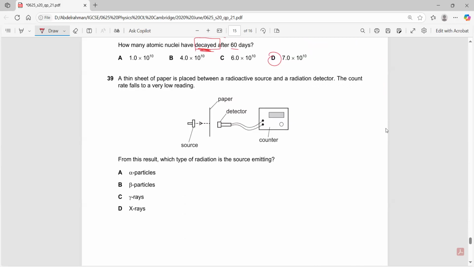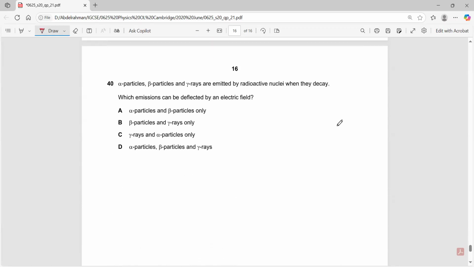A thin sheet of paper is placed between a radioactive source and a detector. The count rate falls to a very low reading. Which type of radiation? Only alpha, because alpha is stopped by a sheet of paper.